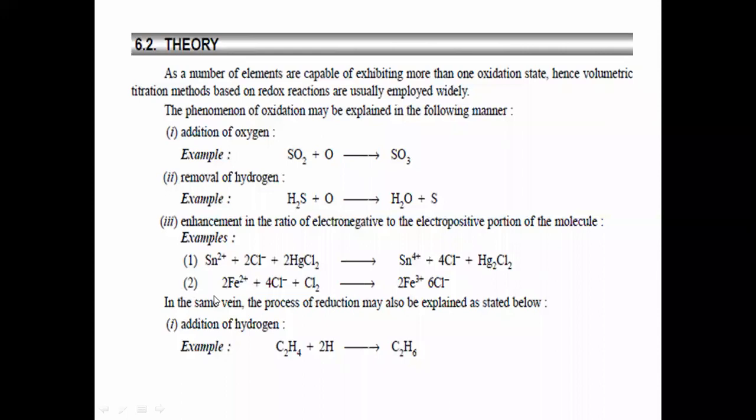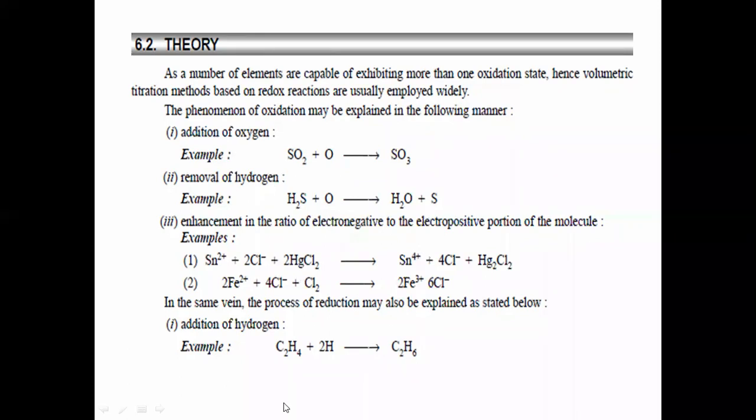Now in the same manner, opposite to that of oxidation, the process of reduction may be explained as below. What is reduction? Opposite to oxidation, it is addition of hydrogen. See, the removal of hydrogen is nothing but oxidation, so addition of hydrogen is nothing but reduction.